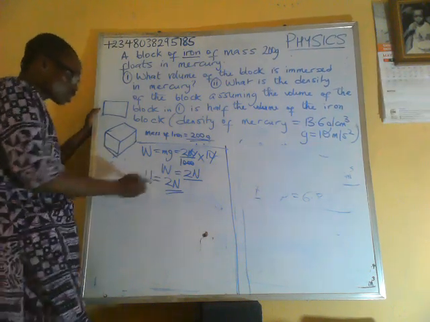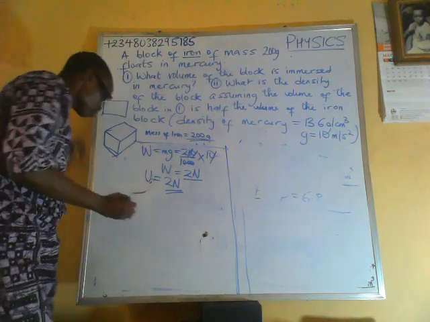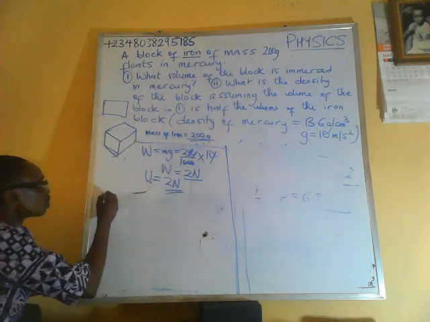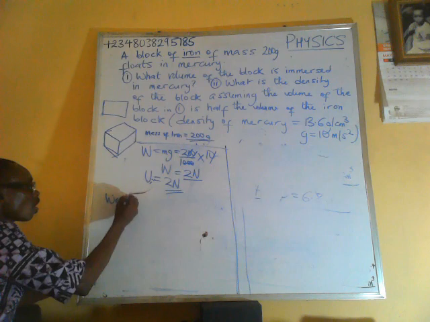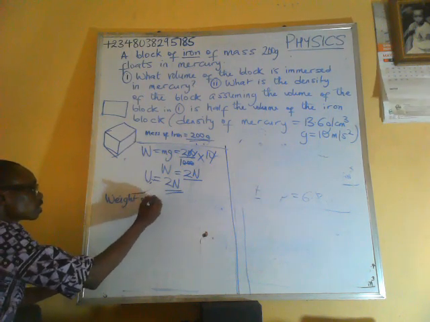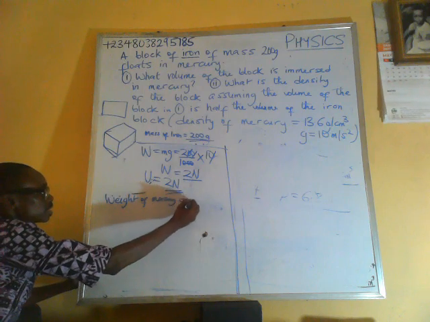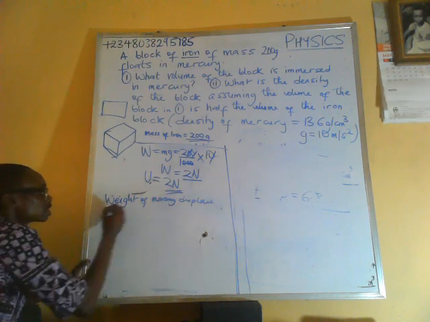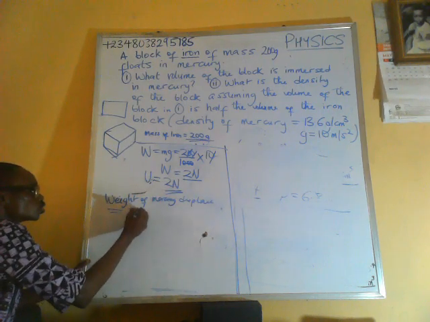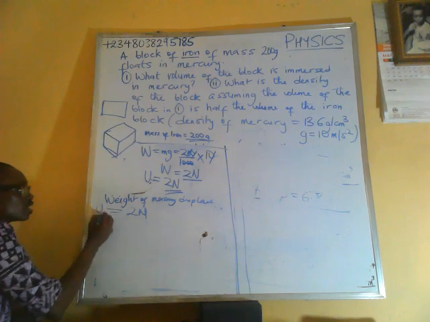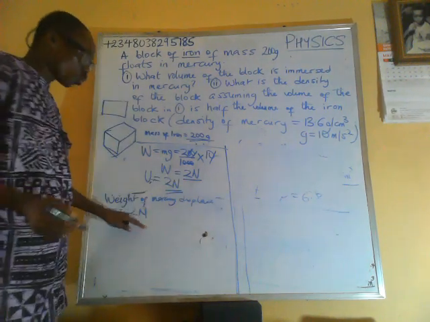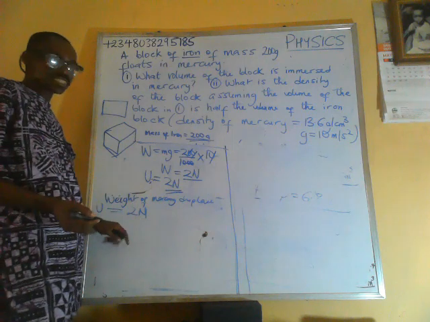So the weight of mercury displaced is equal to the upthrust, equal to 2 Newton.